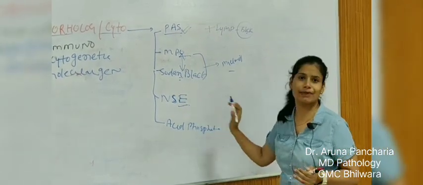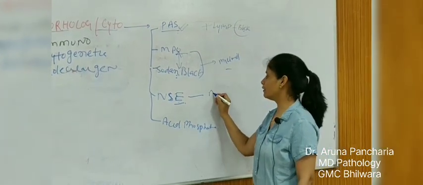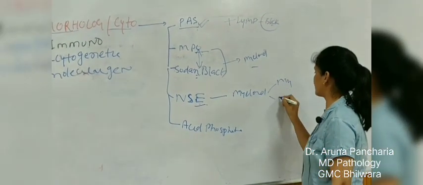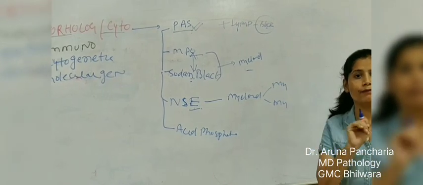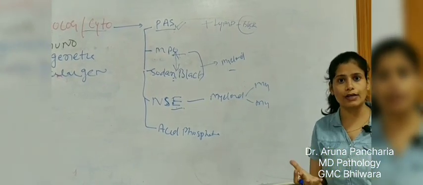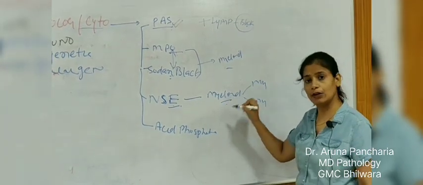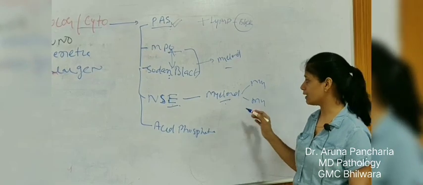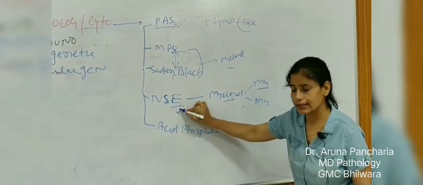Another thing is non-specific esterase, NSE, which is positive in the myeloid series, specifically the M4 and M5 category. M4 and M5 are myelomonocytic leukemia and monocytic leukemia. The monocytoid cells will show positivity; if we use the second panel, then in the second panel the monocytic series will show positivity with NSE.